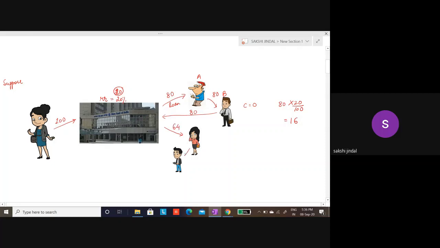Then this person buys something from this person and this person deposits 64 rupees in the bank. And this cycle will keep on going until there is nothing left for the bank to give as loan. So additional loan generation becomes zero. Till that point, the bank will keep on generating loans.